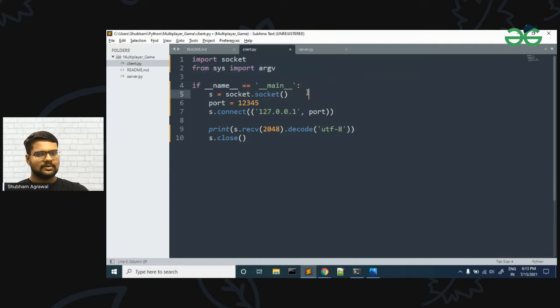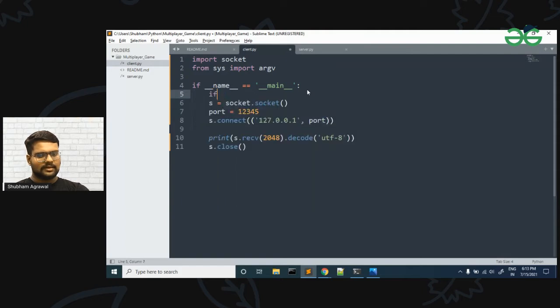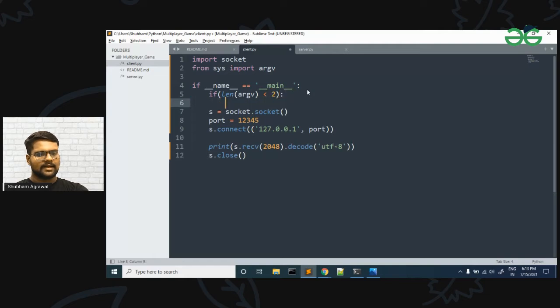If the length of argv is less than 2, then we will tell our client that the command line argument is not provided, because the first item in argv is the name of the file itself, and the second one will be our game ID.